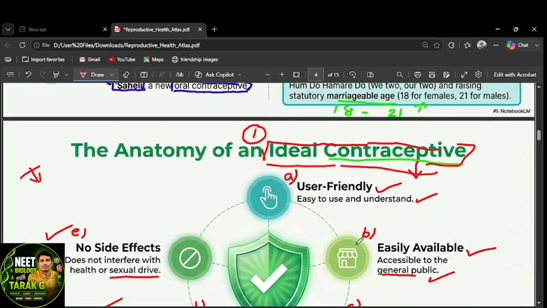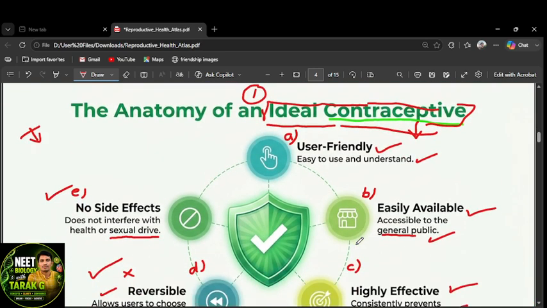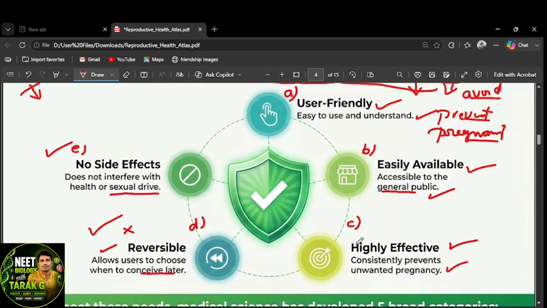What is a contraceptive? A contraceptive is a device or a chemical or whatever it is that can prevent or avoid pregnancy. That is called a contraceptive. Got it? I hope this is clear.